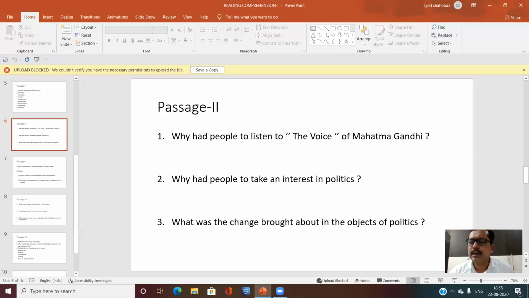Otherwise, an egalitarian society is not possible. So how politics should be run, what the concerns of politicians and politics are, and how governance should be done to the optimum in the society, all these things are discussed in this passage.